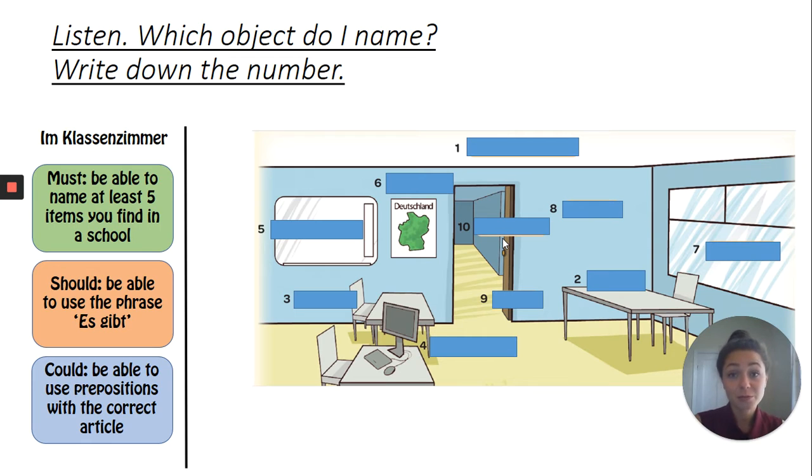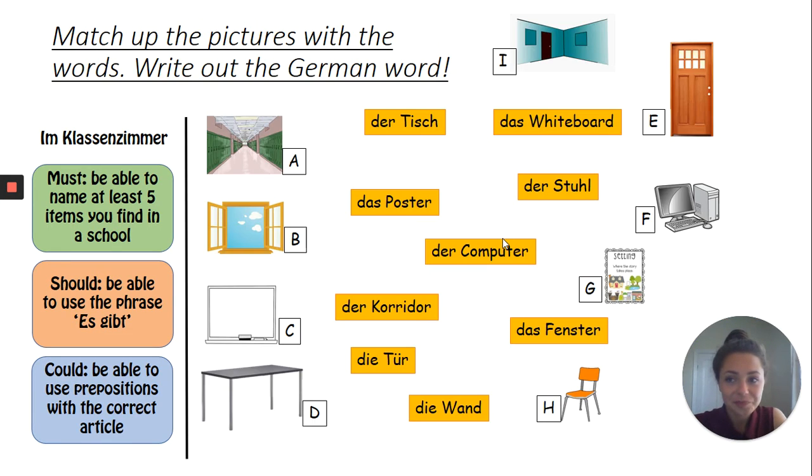Okay, if you found that was really, really fast, then just jump back to the beginning of that and listen to it again until you get the words round. Here we are with the answers. 7, 3, 4, 6, 1, 9, 8, and 2. I said the window, the chair, the computer, the poster, the classroom, the door, the wall, and the table. Okay, well done for this.